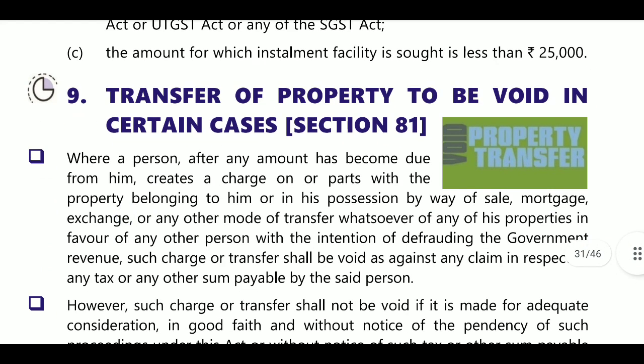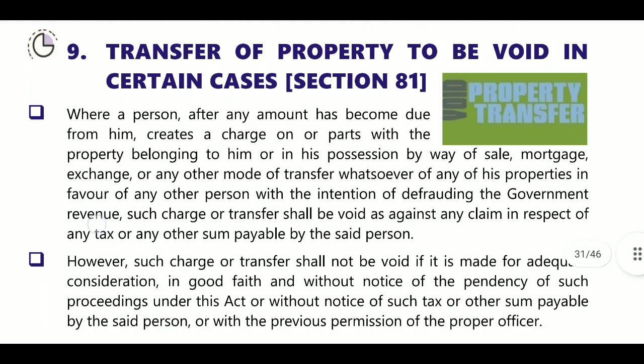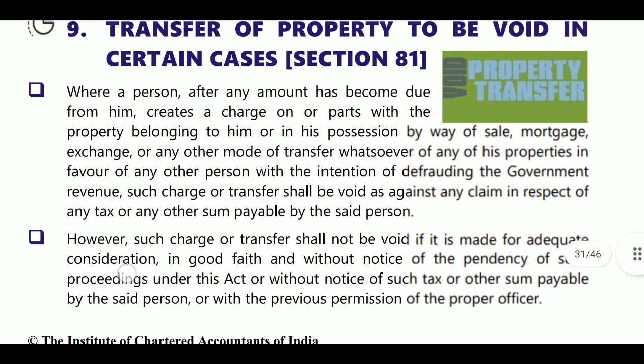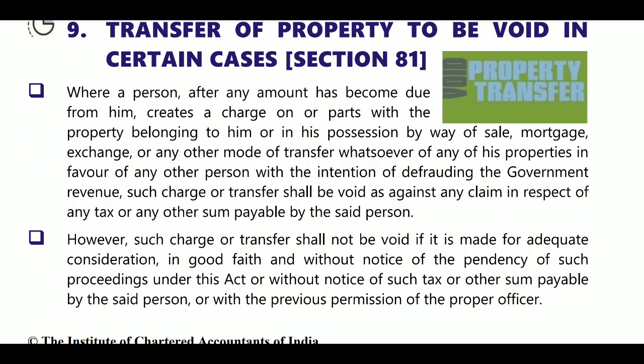Next, transfer of property to be void in certain cases. Section 81: where a person, after any amount has become due from him, creates a charge on, or transfers, a property he has to another person with the intention of defrauding the government revenue, such charge or transfer shall be void against any claim in respect of any tax or any other sum payable by the said person.